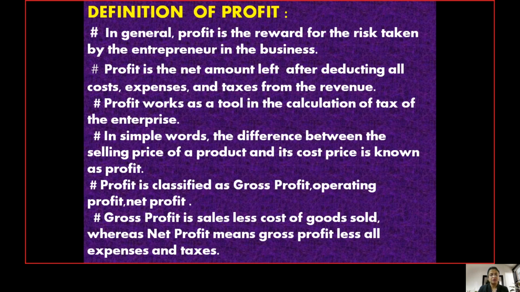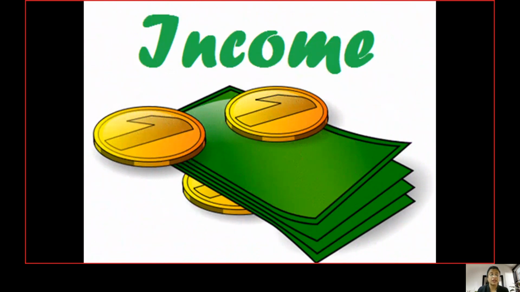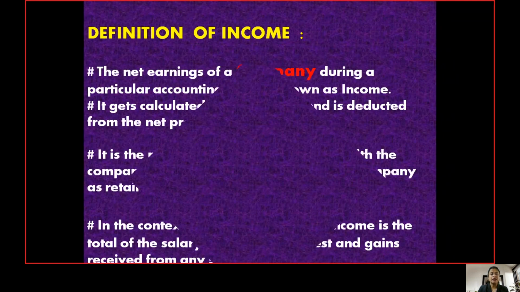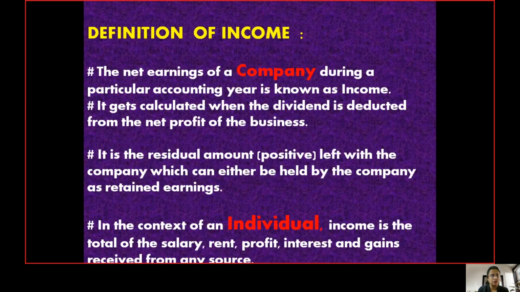Next, we are going to discuss another important term, income. Income and profit in common parlance are treated the same by a common man, but in accounting, income plays a major role and has a significant difference from profit as well as from revenue. That is what we are going to discuss here. Income is basically the net earnings of a company during a particular accounting year.